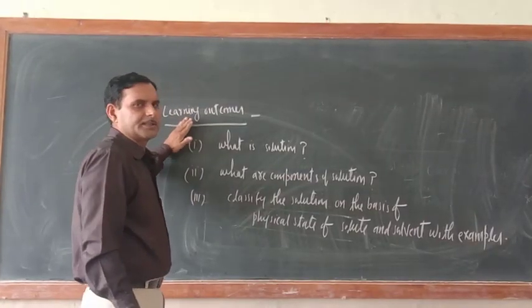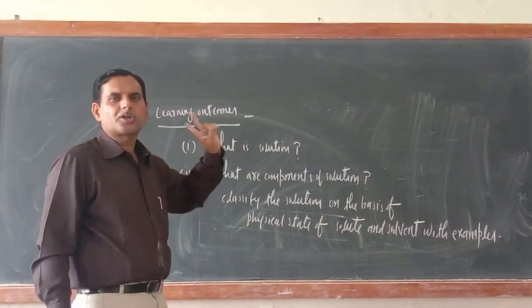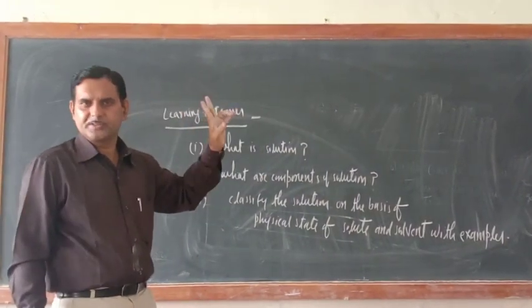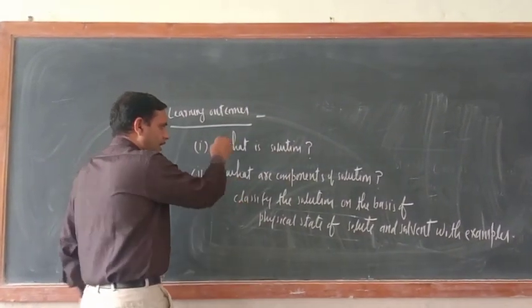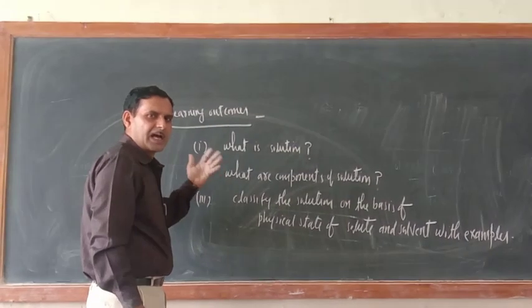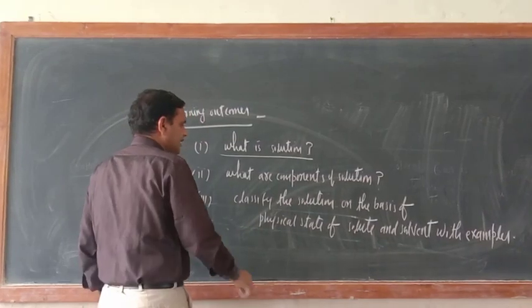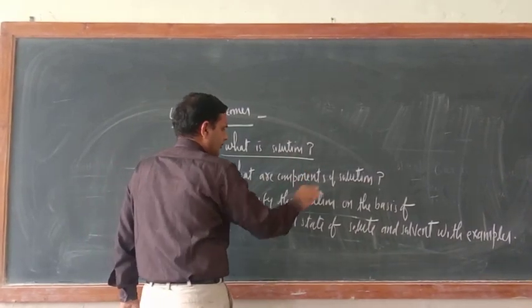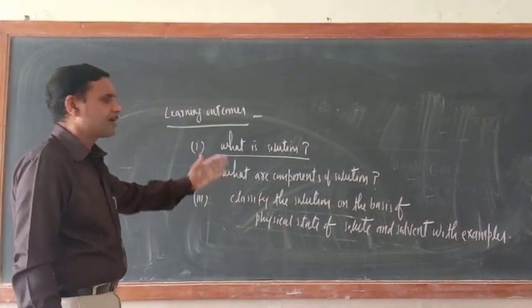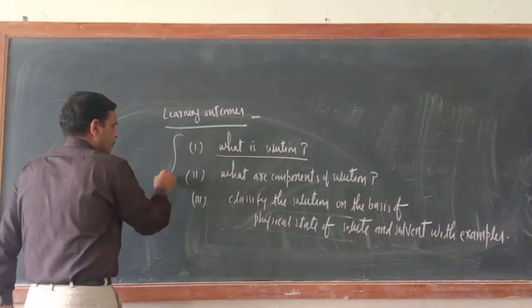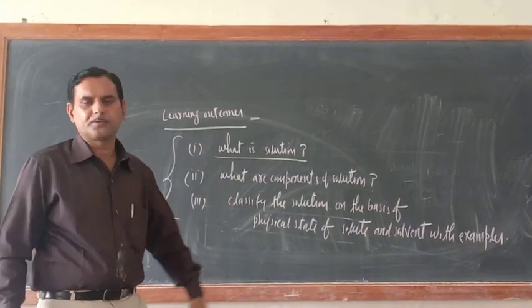So dear cadets, just note down the 3 examples. Today, basically I taught 3 things: solution definition, components of solution, and classification of solution. And now questions are related to this only. You have to write and send me for checking. What is solution? What are the components of solution? Classify the solution on the basis of physical state of solute and solvent with examples. So only 3 questions I have given you today. Please complete it. Thank you.